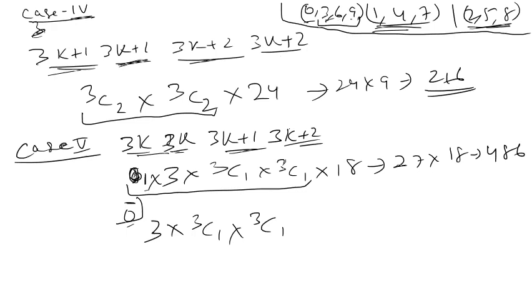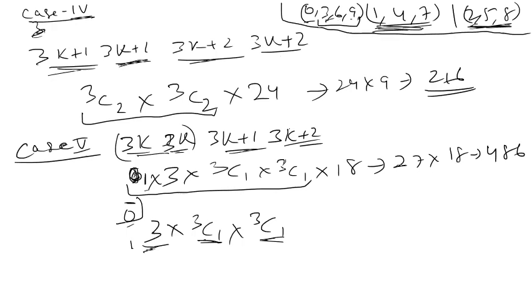Basically first I select the two numbers from the 3k types. As 0 is not present, the numbers can be 36 or 69 or 93. Then 3c1 represents one digit from the 3k plus 1 type, and the other 3c1 represents one digit of type 3k plus 2.